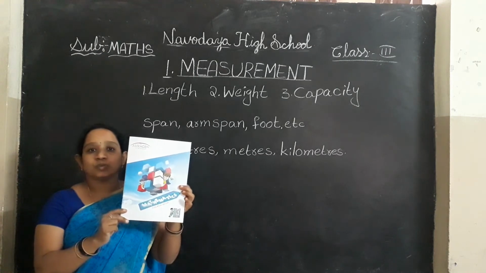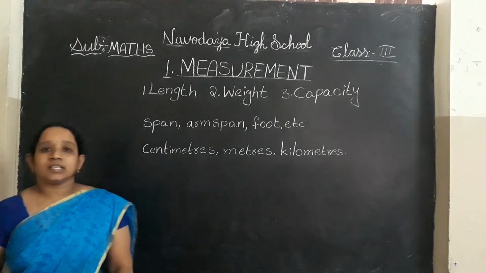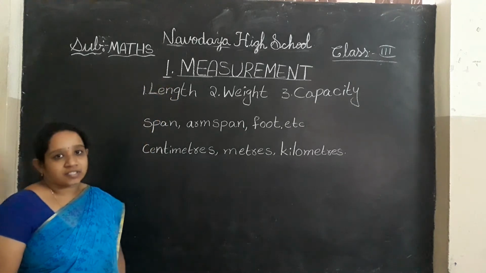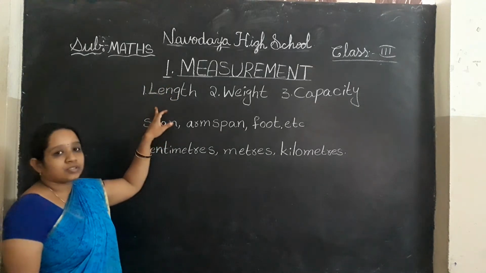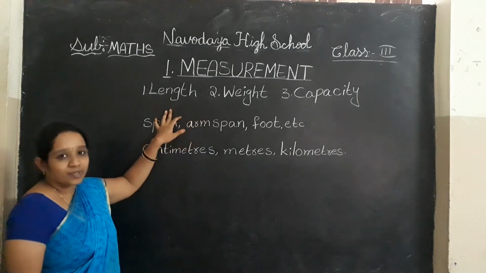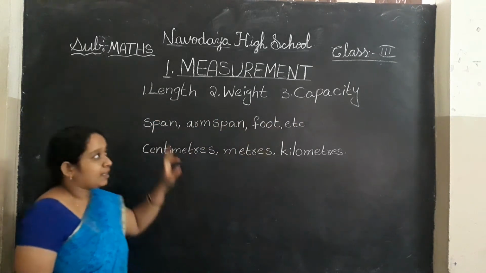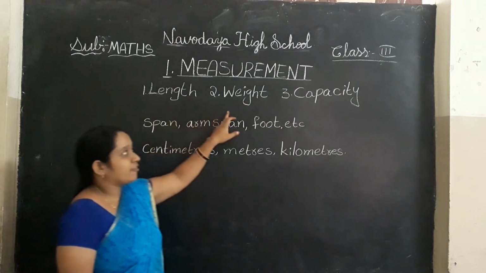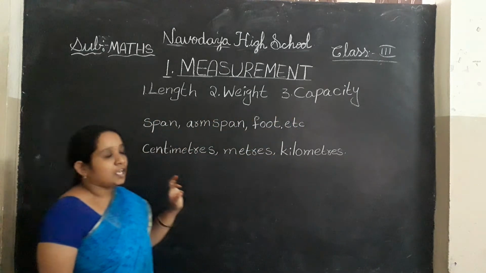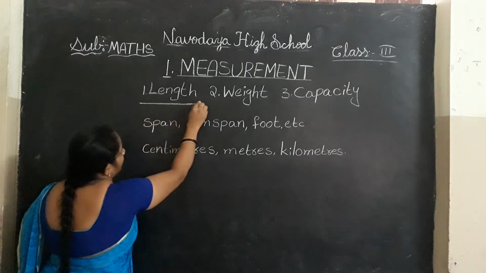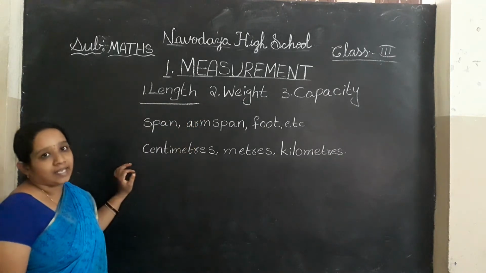Mathematics volume 2 books. What is the first chapter in this? Measurement. Measurement is the first chapter. In this, we have three subtopics: length, weight, capacity. Now today let us learn about length.